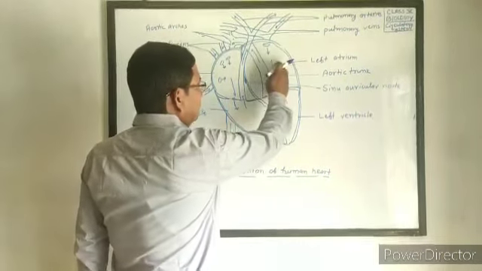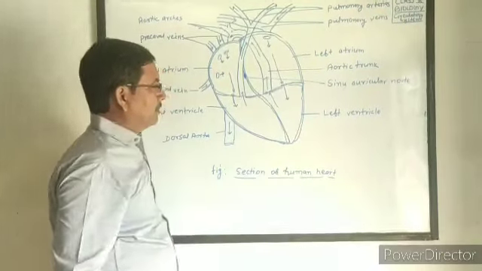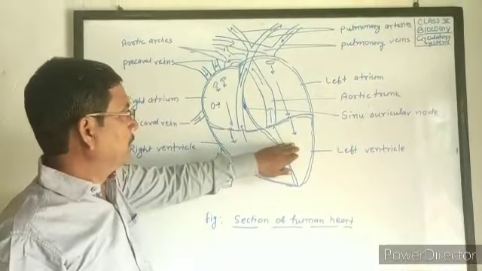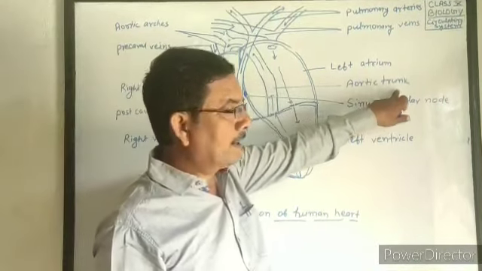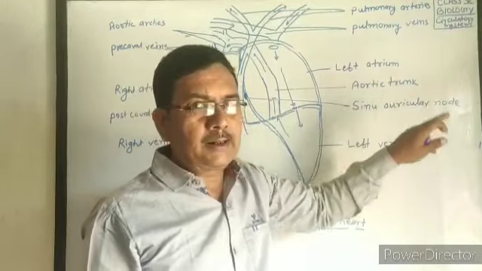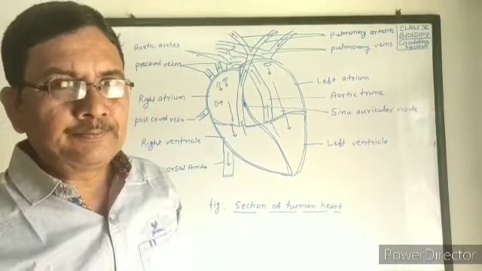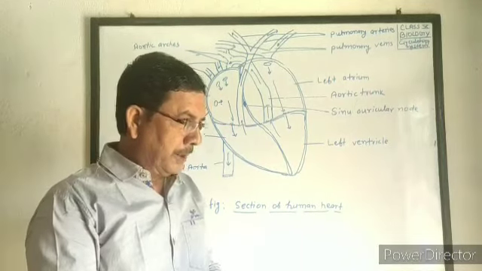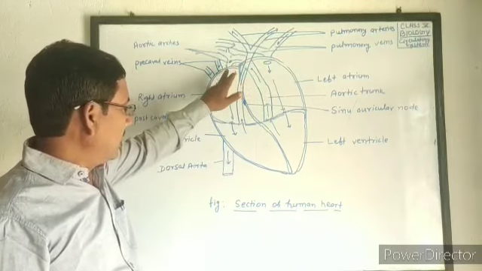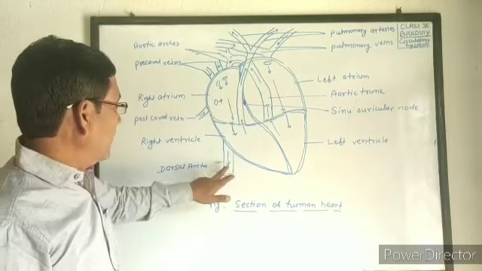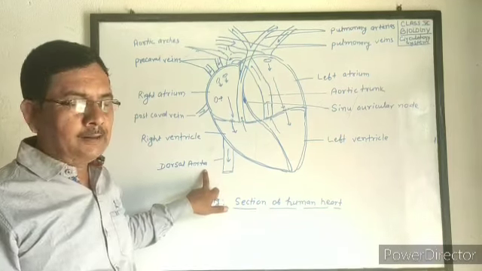From the left atrium, the pure blood comes into the left ventricle, and from the left ventricle, the pure blood leaves through the aortic trunk. This aortic trunk divides into two aortic arches and then into different arteries. On the posterior side of the body, a large aortic arch goes, which is called the dorsal aorta.